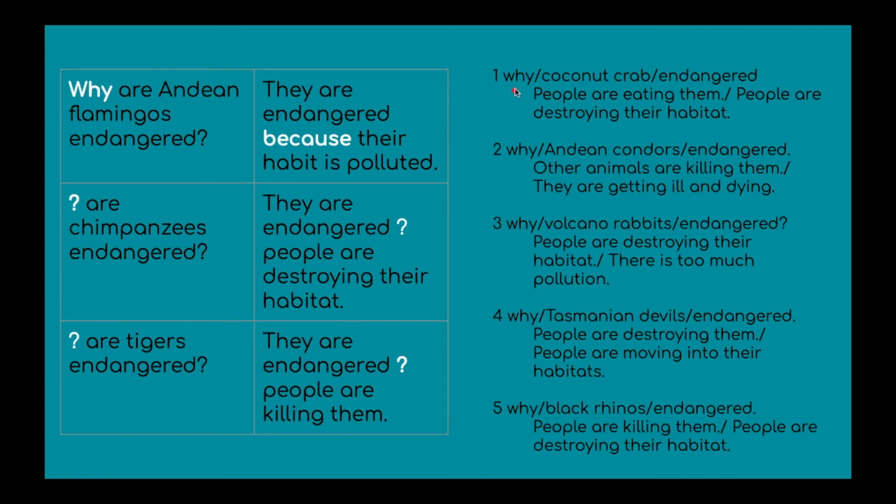So, number 1, why are coconut crabs endangered? They're endangered because people are eating them and destroying their habitat. Why are Andean condors endangered? They are endangered because other animals are killing them and they are getting ill and dying. Why are volcano rabbits endangered? Because people are destroying their habitat and there is too much pollution.